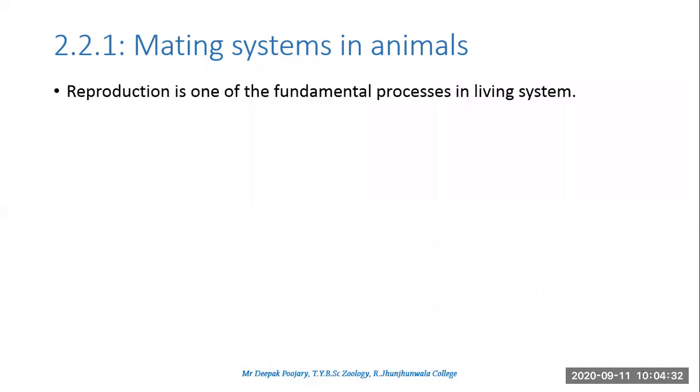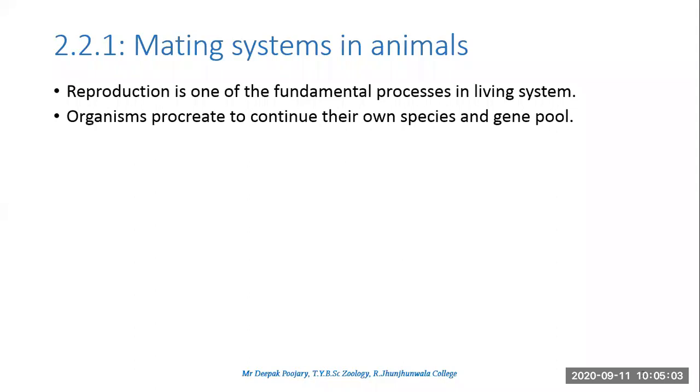As we have been dealing with reproduction since your lower classes, right from 10th standard, the chapter on human reproduction has been introduced. The same facts apply to the animal world also. That is, reproduction is one of the most fundamental processes in the living system. Why do we call it a fundamental process? Just like how breathing is important, how circulation is important, how excretion is important, reproduction is also an important part of the living system. Reproduction is the process by which an animal can continue its own species.